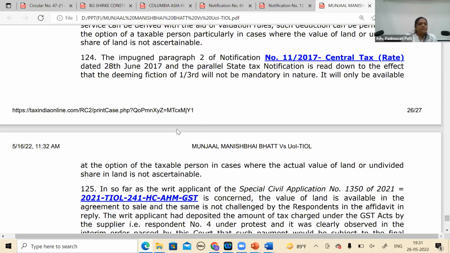Yes, because that's binding on the department. No, and even if I have an actual value, which is actually working out to be more than 1/3, I can very well take that. They cannot take 1/3. That's what the Gujarat High Court says. My only case is that it is an option for me, whatever benefit seems beneficial to me, you can take.